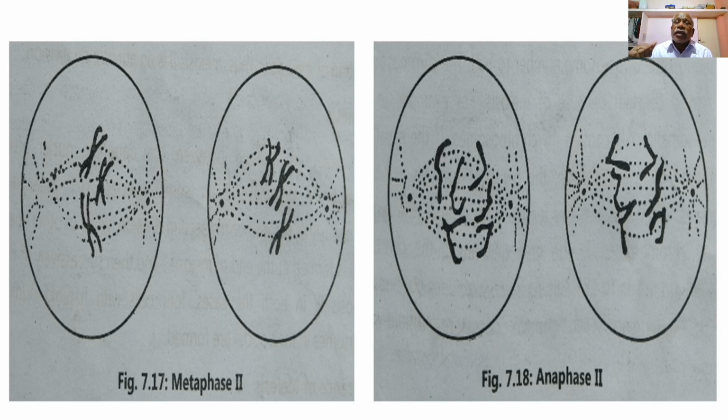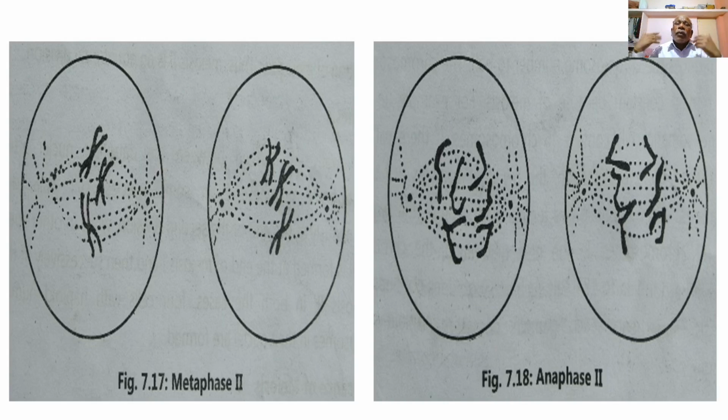Then the next phase is anaphase second. So in the next diagram you can see the chromatids and the centromeres of the chromosome, which have been separated completely during metaphase second.